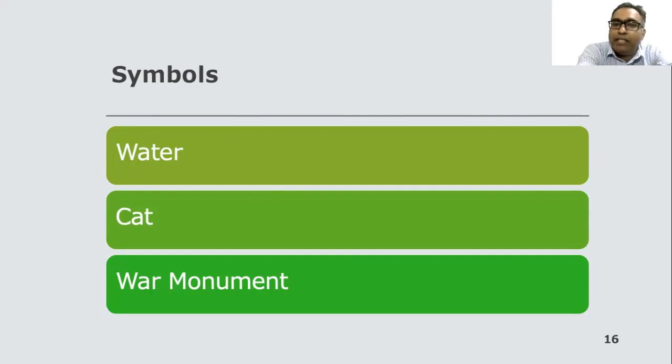The war monument can symbolize several things in the history. First, it contrasts with the public gardens. Gardens are often symbolic of new life, but the war monument symbolizes death. The war monument reminds people of death.